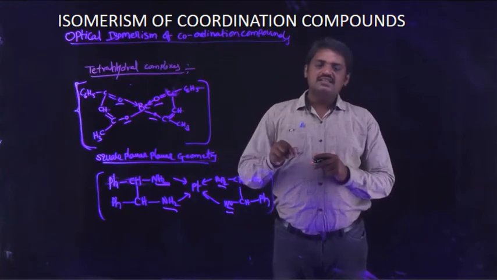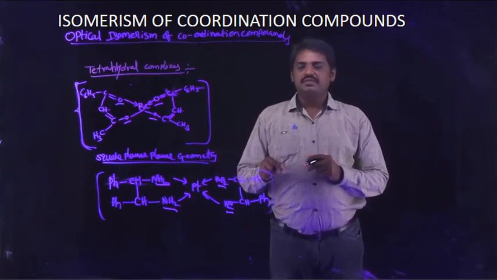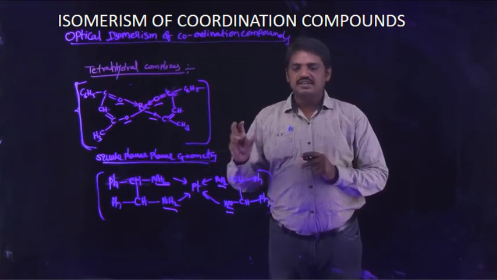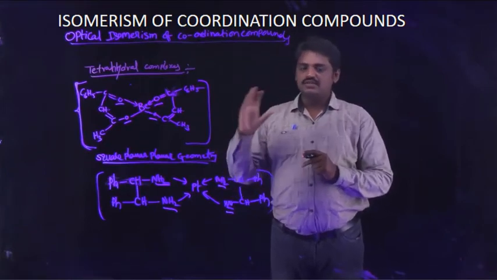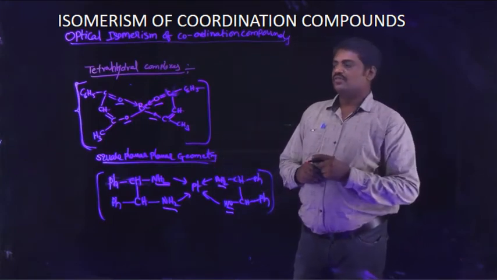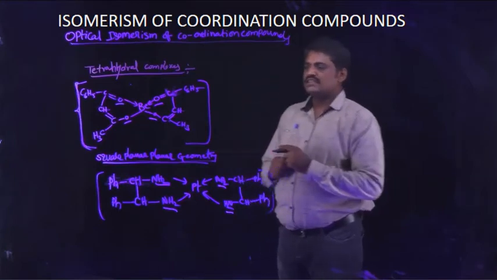But optical isomerism is shown by both tetrahedral complexes and square planar complexes. Why? What is the reason?